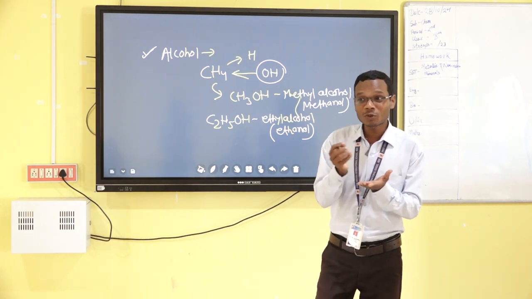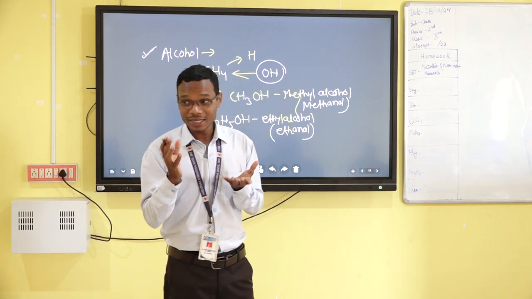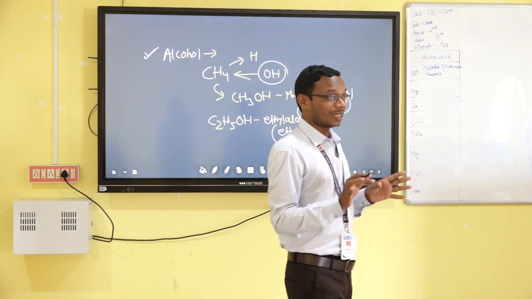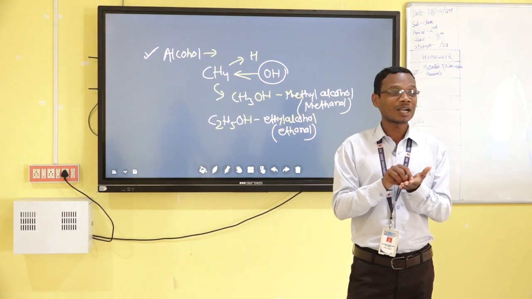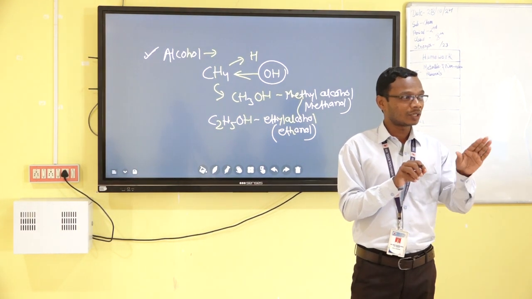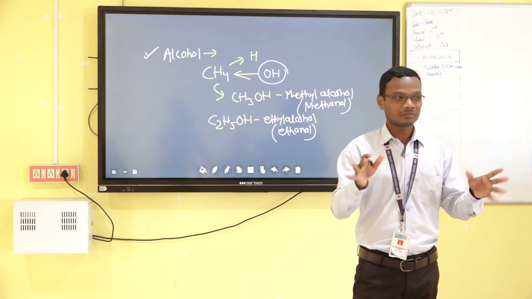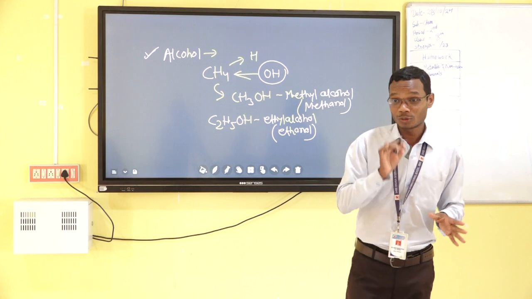Yes or no? What happened? Then your bitter taste will diminish and you feel the taste of sugar. So like this.